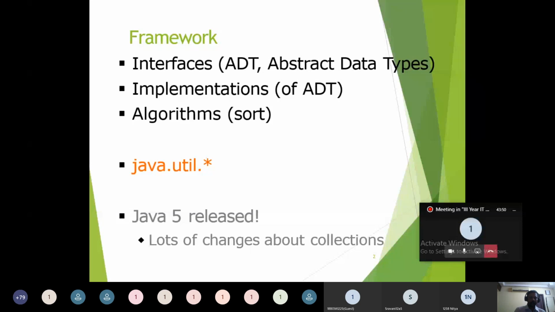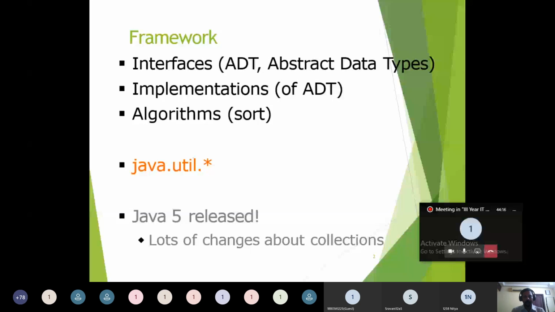A framework, in any field, consists of architectural, organizational interfaces, classes, and as well as algorithms. All these classes are organized in a specific structured manner using core Java concepts like inheritance and polymorphism.